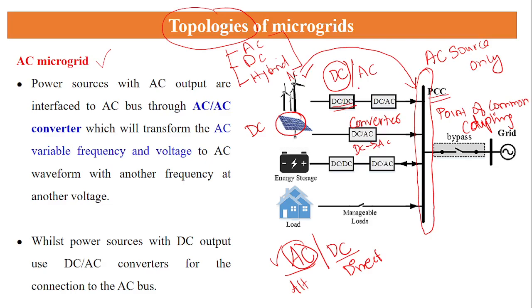DC to DC converter means we need to first stabilize the value. After stabilizing the value, we are converting using a converter from DC to AC. After conversion, we have to connect with the PCC.